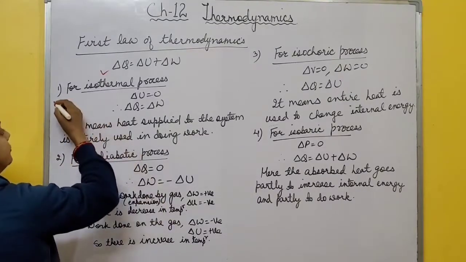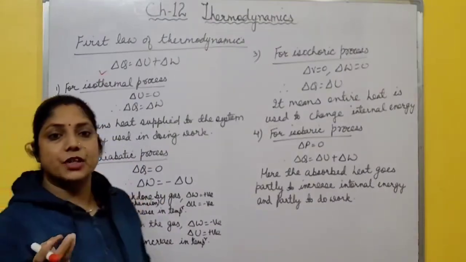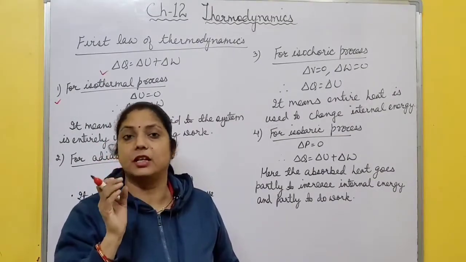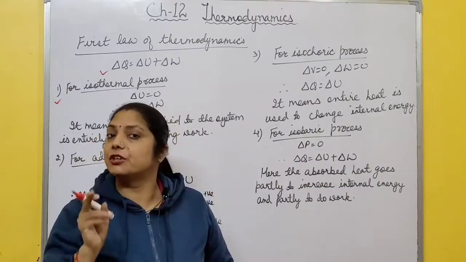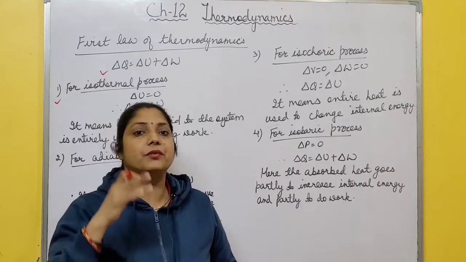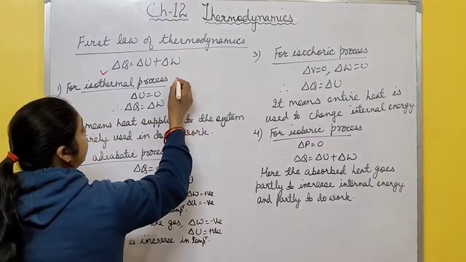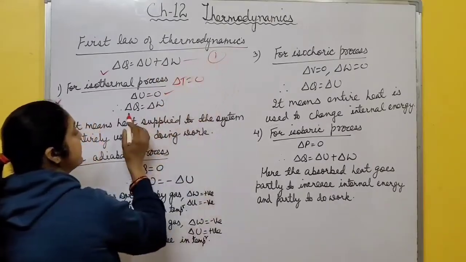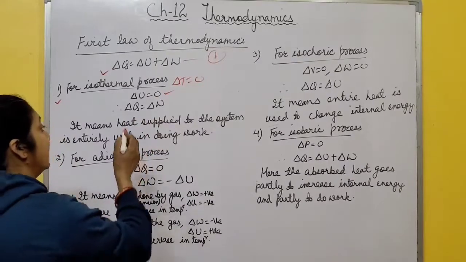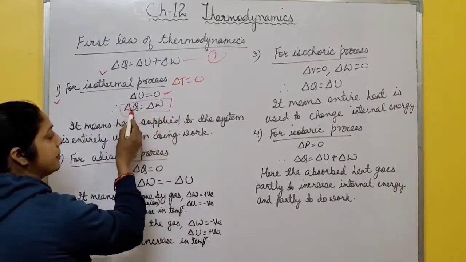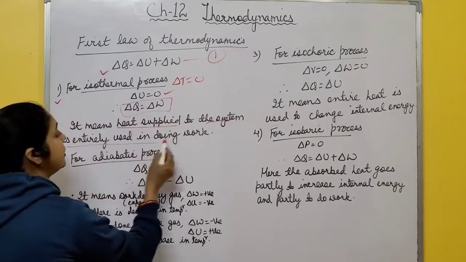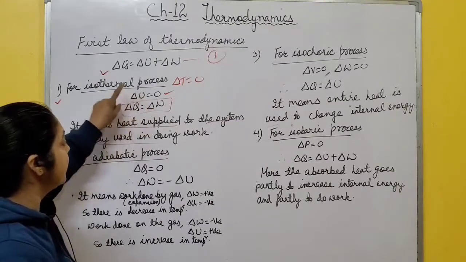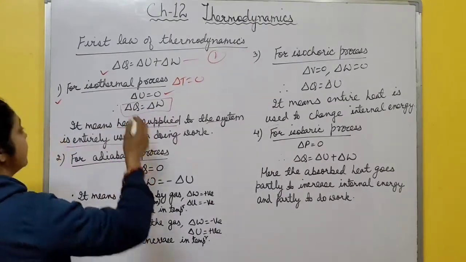Now first for the isothermal process. You know what an isothermal process is? Those processes in which temperature remains constant. There is no change in temperature. And you know internal energy is a function of temperature. We already discussed these things. So if there is no change in temperature, delta T is 0, it means there is no change in internal energy. Then the first law of thermodynamics becomes delta Q equal to delta W. What does it mean? It means heat supplied to the system is entirely used in doing work. No heat is lost. This is for the isothermal process.